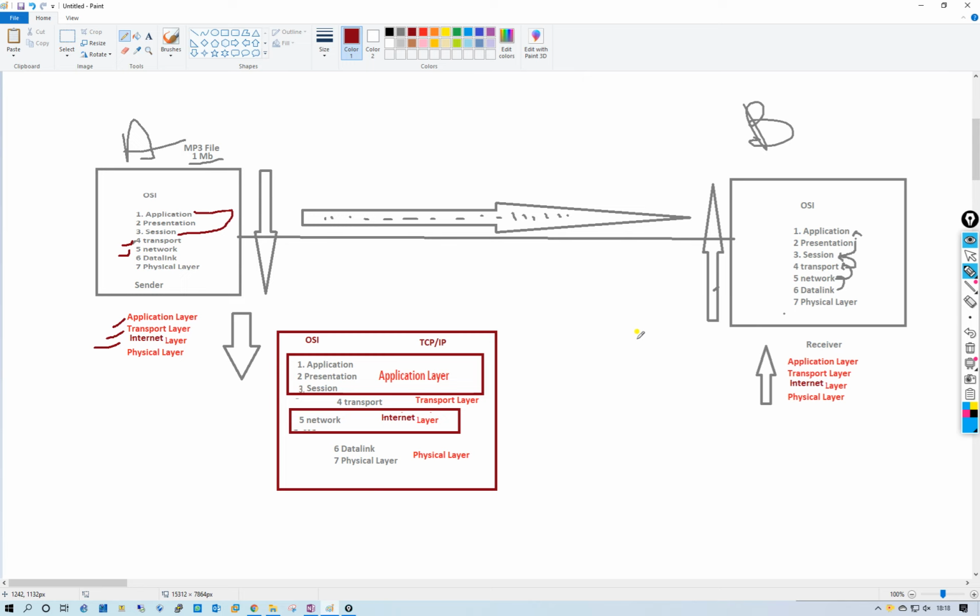Whether it is in the routing table, it will check the path where it has to go. Packet switching depends upon the connection in the internetworking layer. This is known as the internet layer.